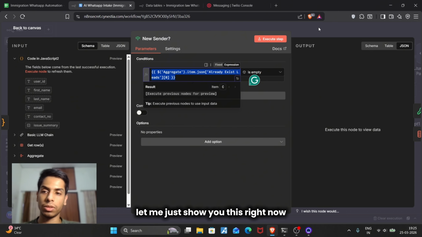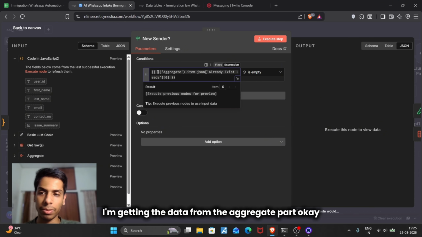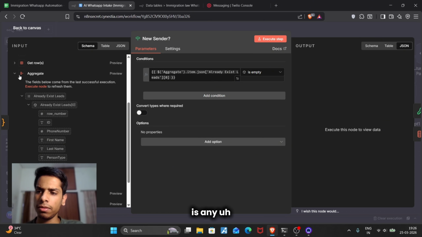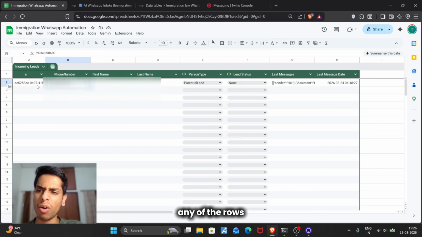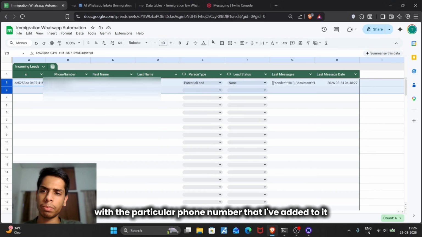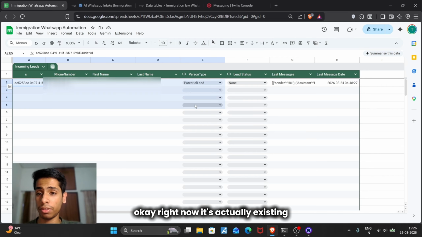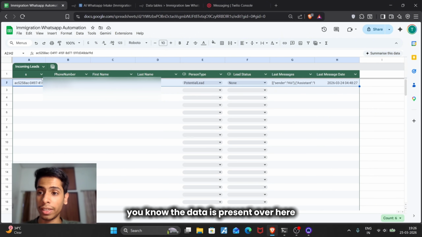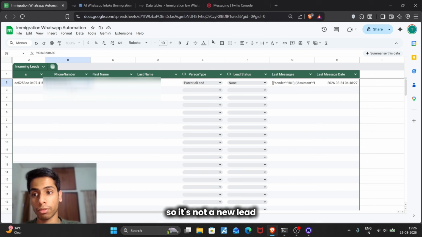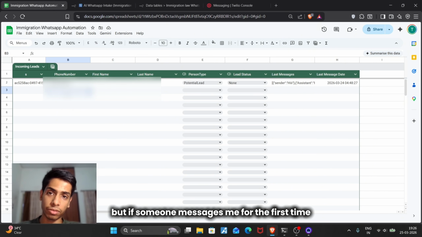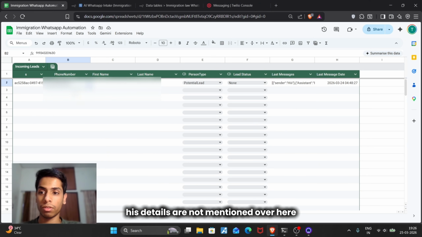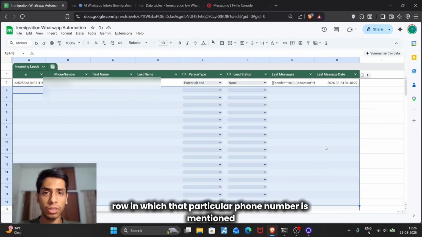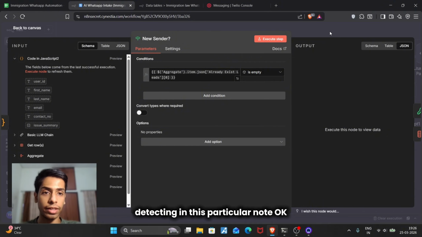Let me show you this right now. I'm getting the data from the aggregate part, and I'm checking whether any of the rows exist with the particular phone number I have provided. Right now it exists, so the user messaging me is not a new user, because the phone number is present here. But if someone messages me for the first time, their phone number and details are not mentioned here, so it will detect that no row contains that phone number. So the lead is new, and that's what I'm detecting in this node.